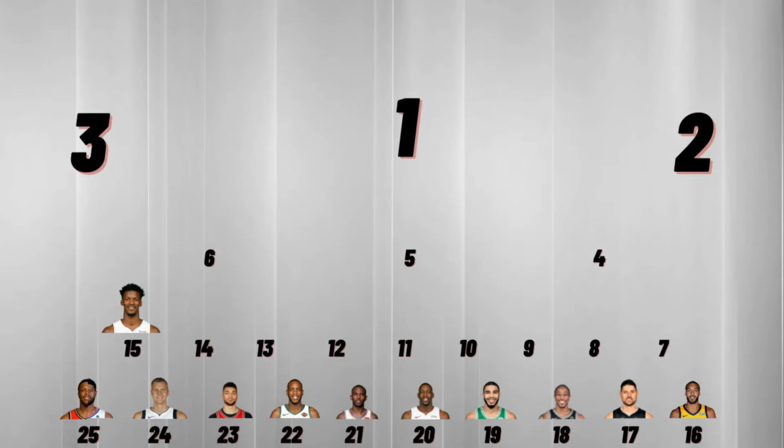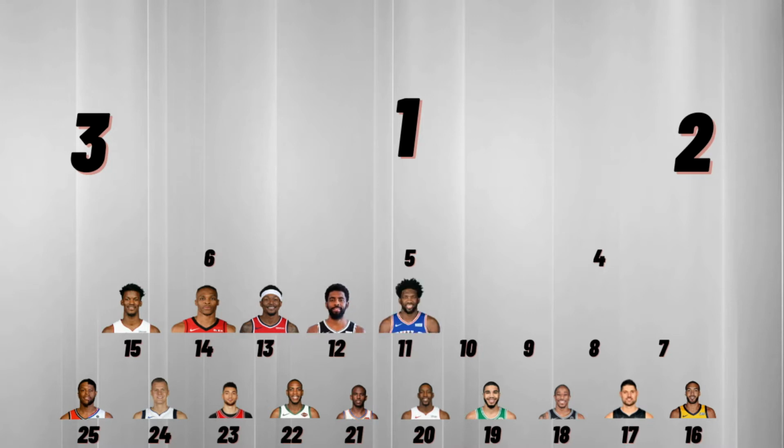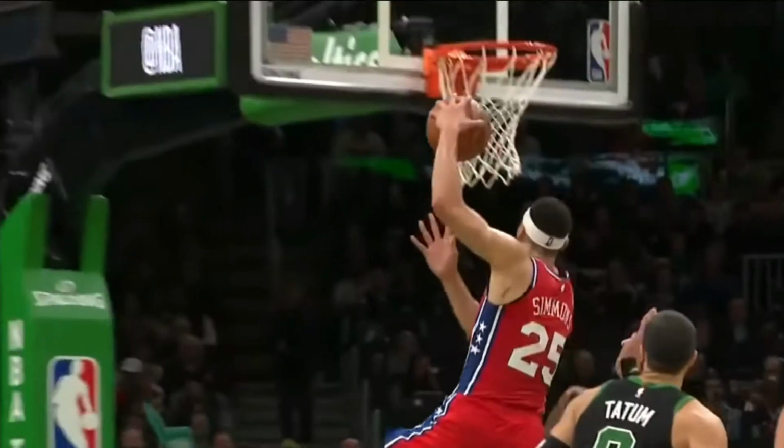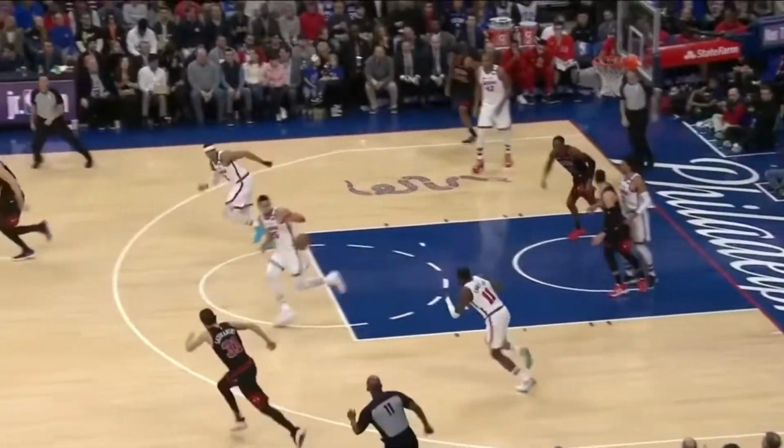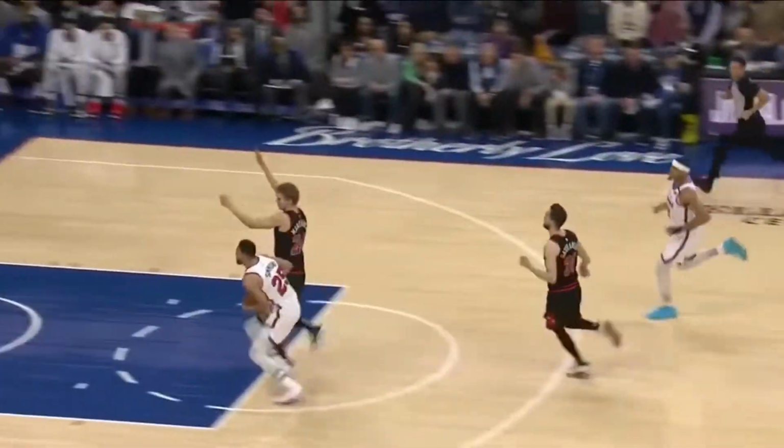At 14, we have Russell Westbrook, 13, Bradley Beal, 12, Kyrie Irving. But at 11, we have Joel Embiid. He is one of the best rebounders and defenders in the NBA, so I'm not surprised he ended up here. Now we are on to the top 10. At number 10, we have Ben Simmons. A bit questionable, but that's fine. He averaged 16, 8, and 8 while being one of the best defensive point guards in the NBA, so props to him.